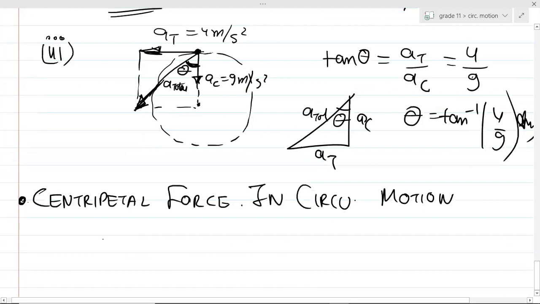We know this particular thing, that whenever there is an object which is moving in a circular path, what happens?